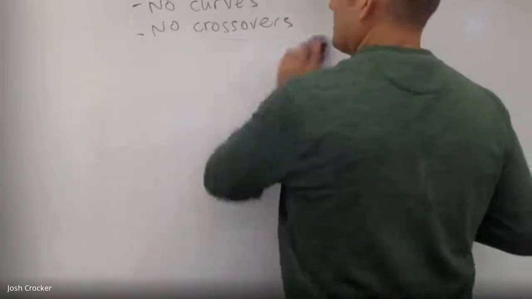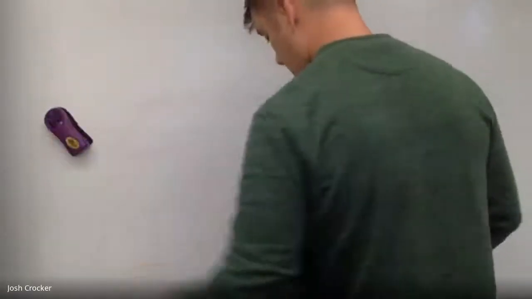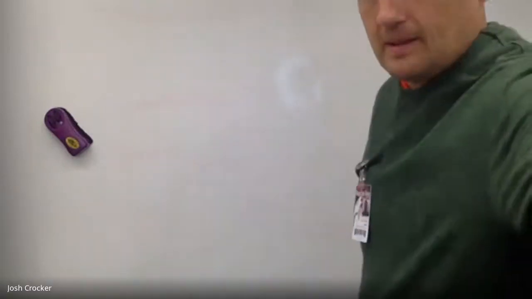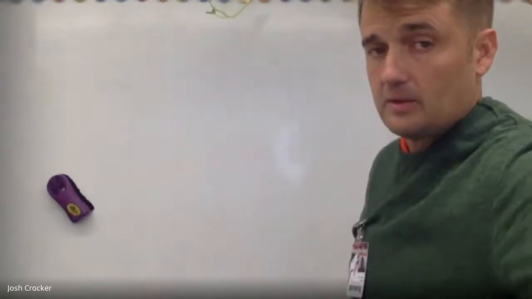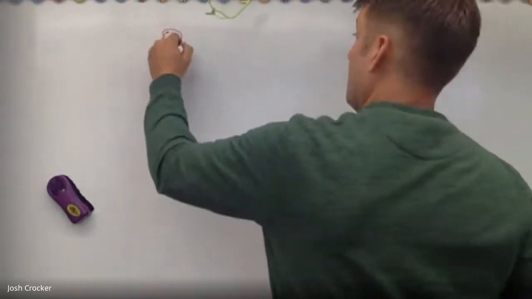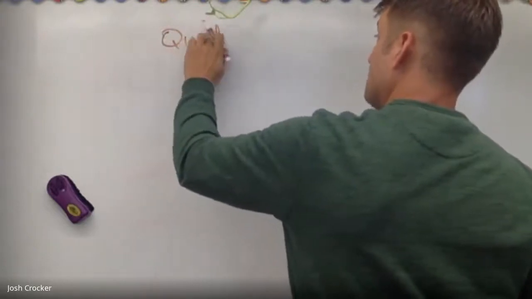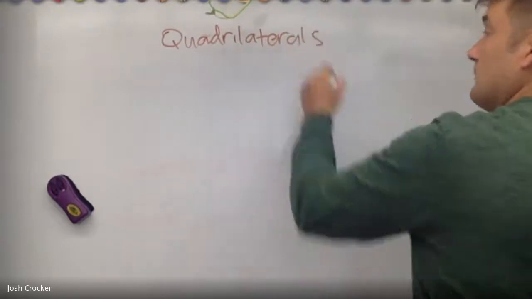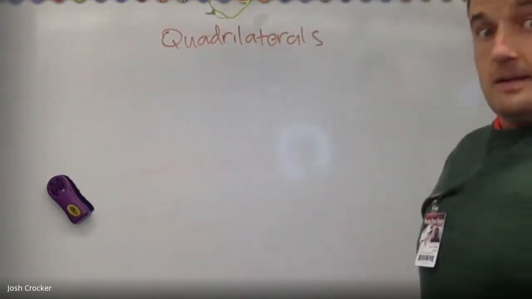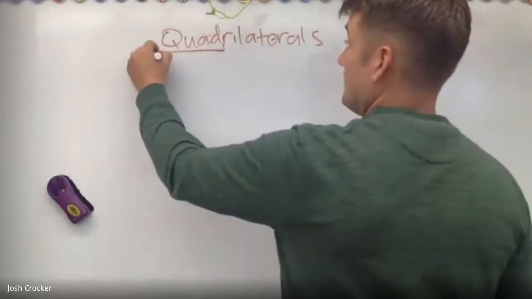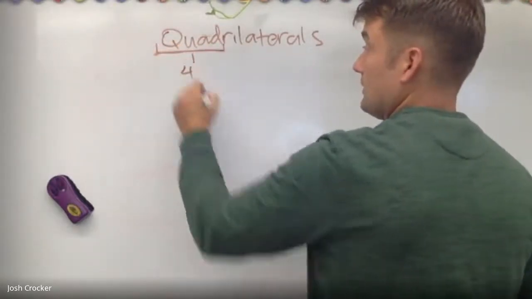Okay, now, some polygons, part of the polygon family is its own family, and we call that family quadrilaterals. Okay, quadrilateral. So, quadrilateral has that prefix quad, and a quad means four.